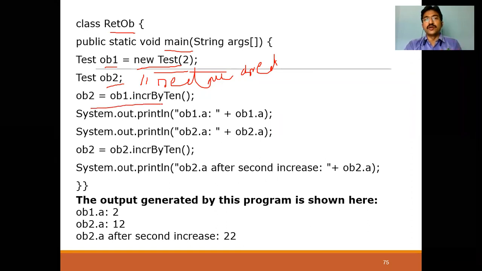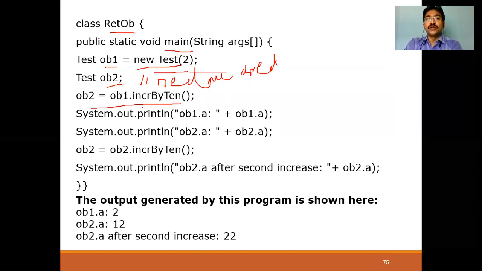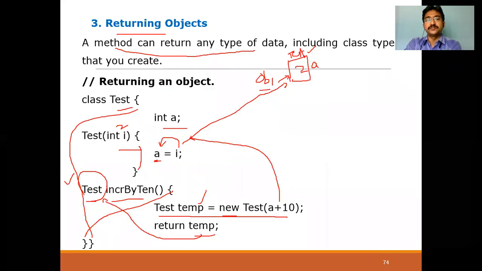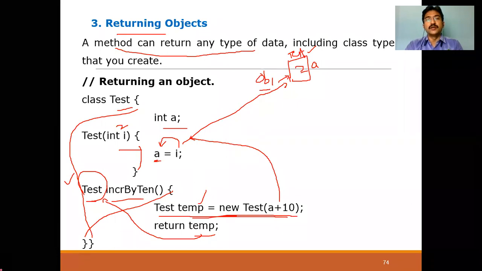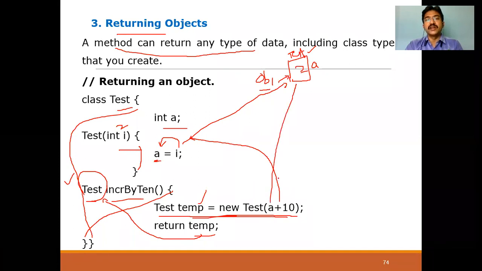Now I'm calling ob2 equal to ob1 dot increment by 10. Once you are calling this, it will come back to this method. It will come here, increment by 10. Now once it has come, what will happen in this code? We are creating an object, Test temp equal to new Test of a plus 10. What is the a value here? The a value is 2. 2 plus 10. What is 2 plus 10? It is 12 total, right? So Test of 12 will be called here.